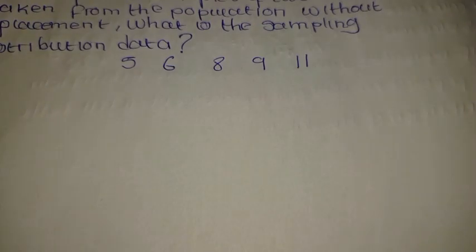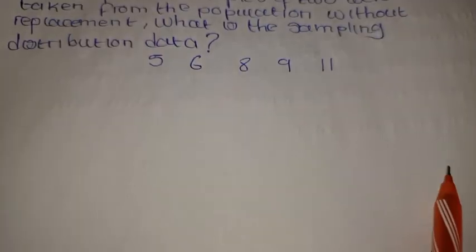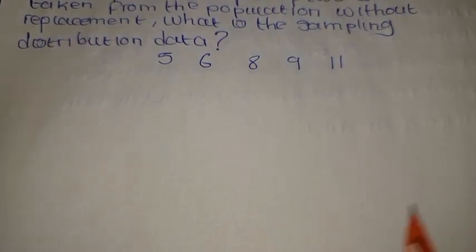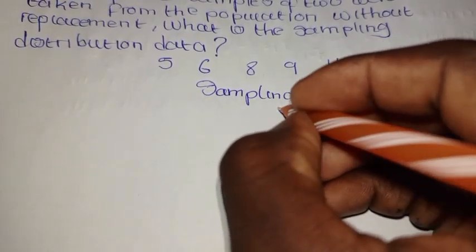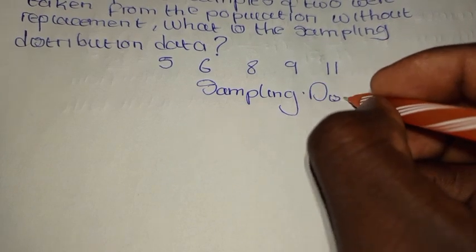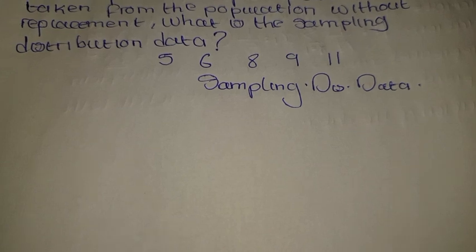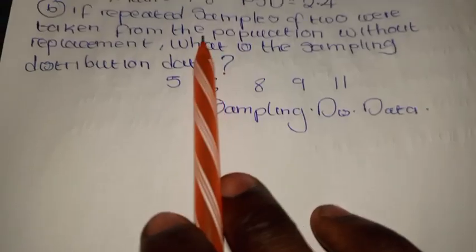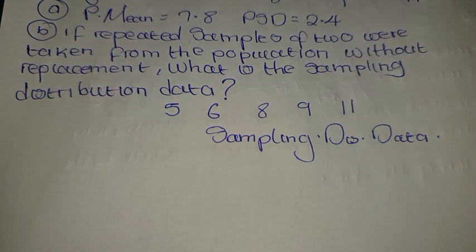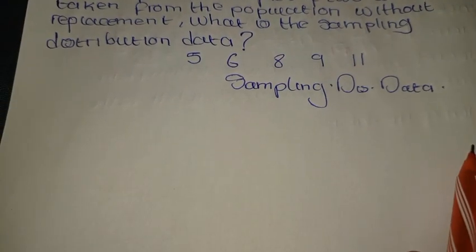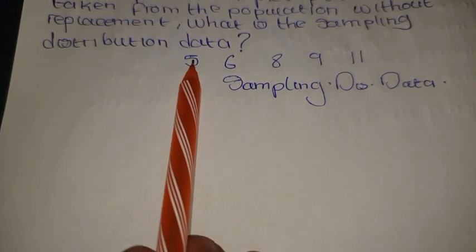Since these are the number of years these people served, remember we want the sampling distribution data. So we will write sampling distribution data here. Remember, we are just grouping them in twos, as they have said, repeated samples of 2. So, this is of Roger.